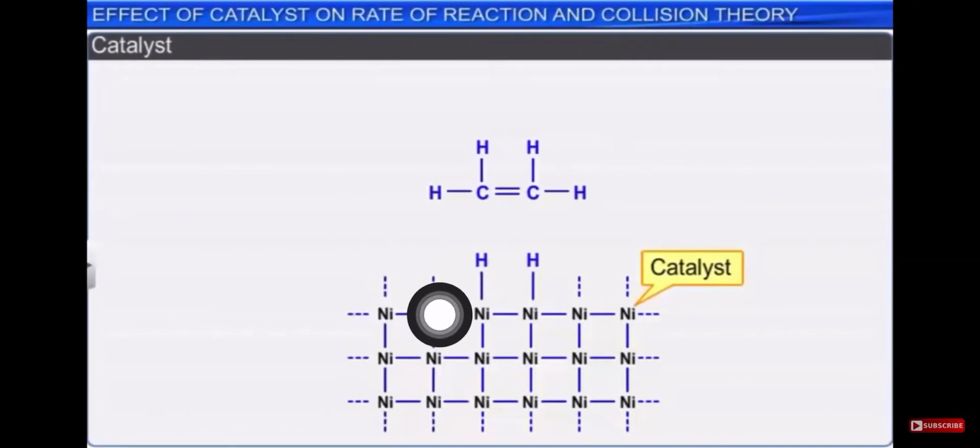So here what you see, there is a bond which is formed here. Initially it was a bond between H and H, right? So this bond is broken down and there is a chemical bond which is formed between nickel, which is our catalyst, and our hydrogen atoms. So the hydrogen-hydrogen bond is broken down and the hydrogen-nickel bond is formed.